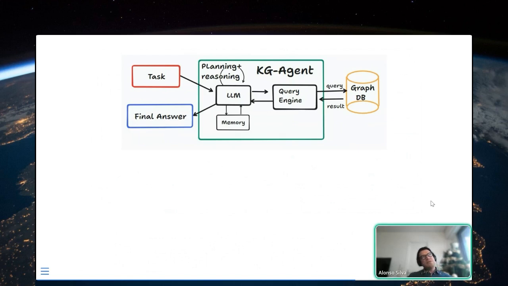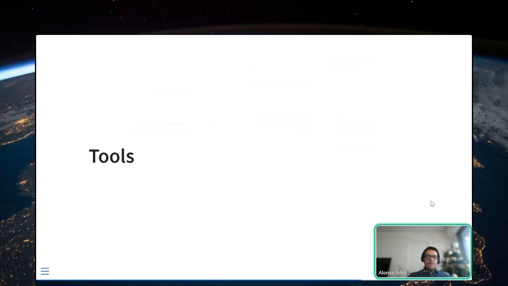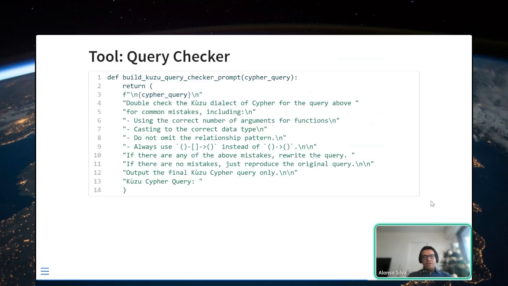Okay, and in the previous case, when we were building our knowledge graph from the text, we were somehow forcing the LLM to follow a JSON which will fulfill this requirement. But here we are going to use structured generation to do something completely different, which is to force the LLM to reason in a certain way. So first I need to define some tools that the LLM can use. So one is going to be the query checker. This is just prompt engineering to check a query.